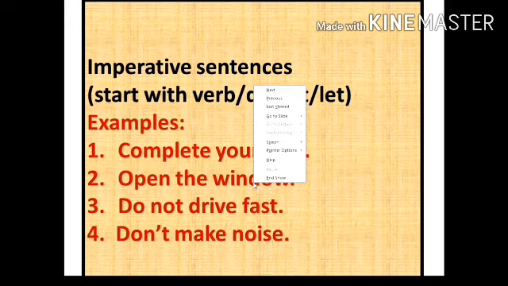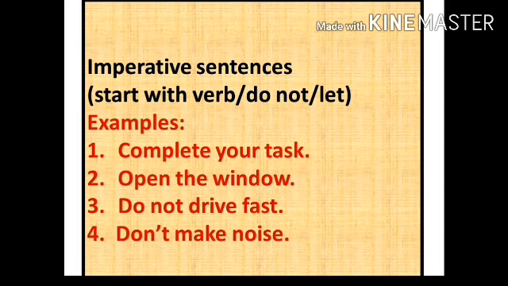So see here, my friends, in the imperative sentence we always hide the subject, or we never use a subject. Why don't we use a subject in the imperative sentence? Because every time the same subject comes in the imperative sentence. How?